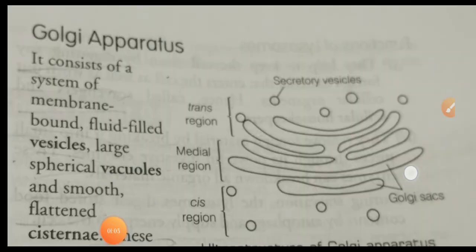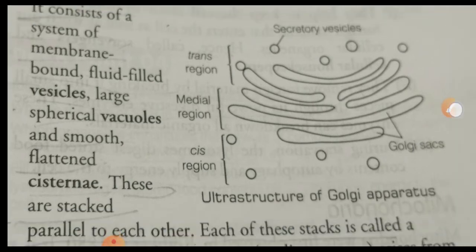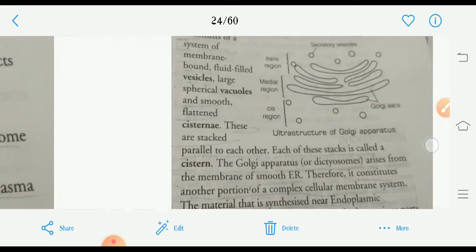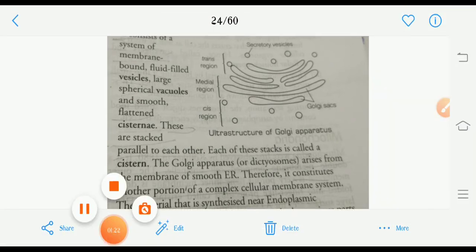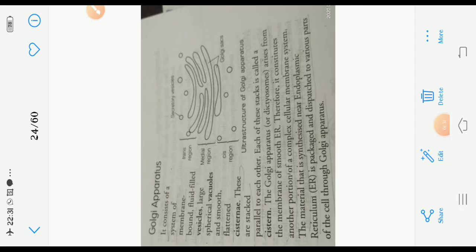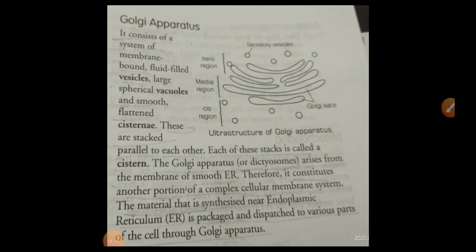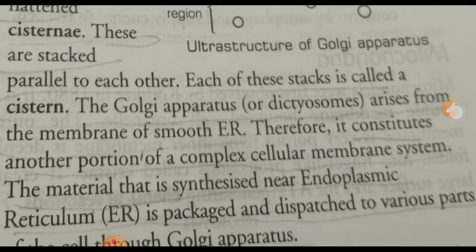This is the ultrastructure of the Golgi apparatus, in which you can see the secretory vesicles, Golgi sacs, etc. It consists of a system of membrane-bound fluid-filled vesicles, large spherical vacuoles, and smooth flattened cisternae. These are stacks parallel to each other, and each of these is called a cisterna.